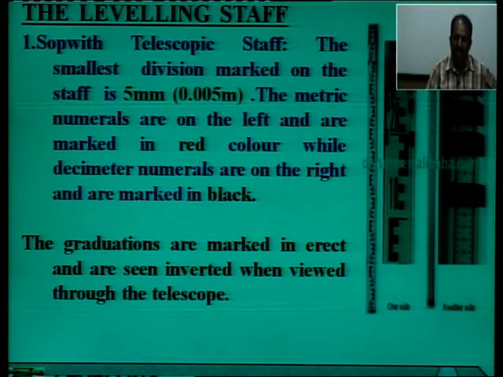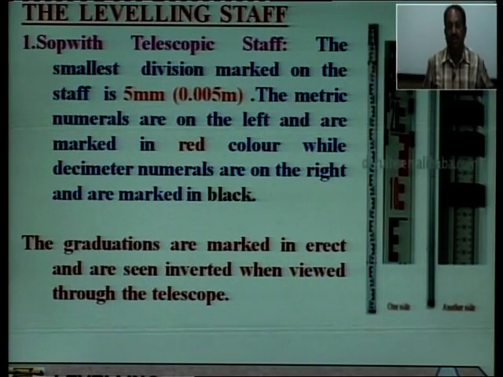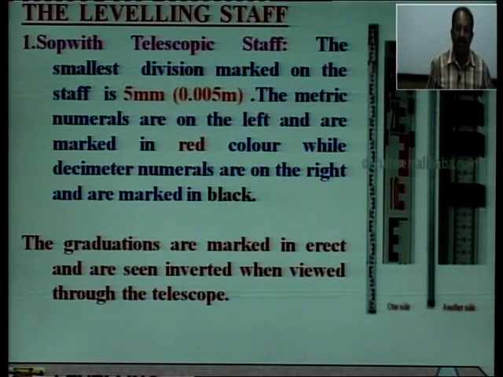The graduations are marked erect and are seen inverted when viewed through the telescope. This is most important. Please note down that when we see through the levels which we have in our institutes, we find the image inverted, that is, upside down. Nowadays these levels have been corrected by incorporating another lens into the telescope, so that the graduations become erect, but in the levels which we have in our institutes, we find the image inverted. So, this is of more importance.